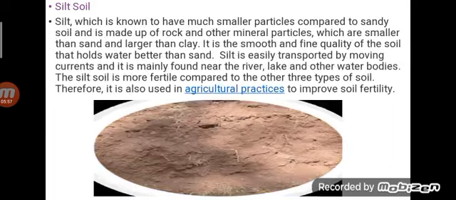Then silt soil. Silt is known to have much smaller particles compared to sand, which are smaller than sand and larger than clay. It is a smooth and fine quality of soil that holds water better than sand. Silt is easily transported by moving currents and it's mainly found near rivers, lakes and other water bodies.